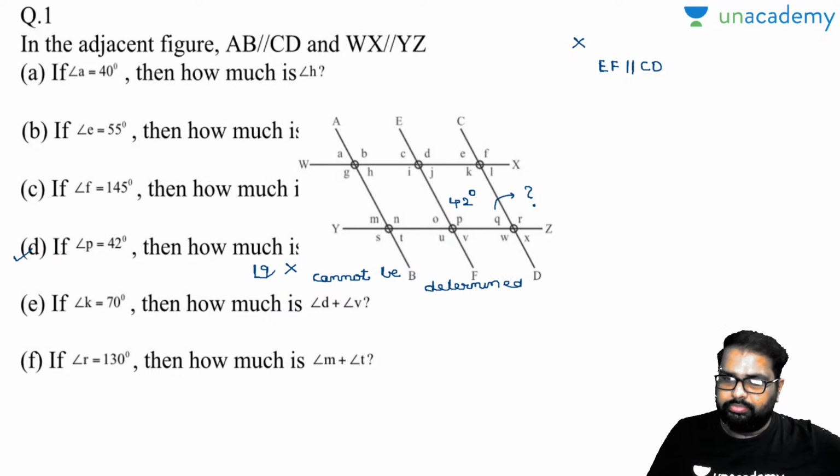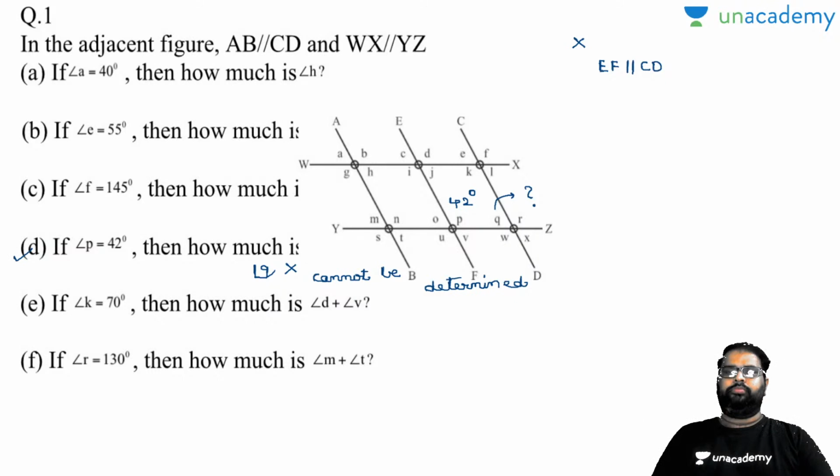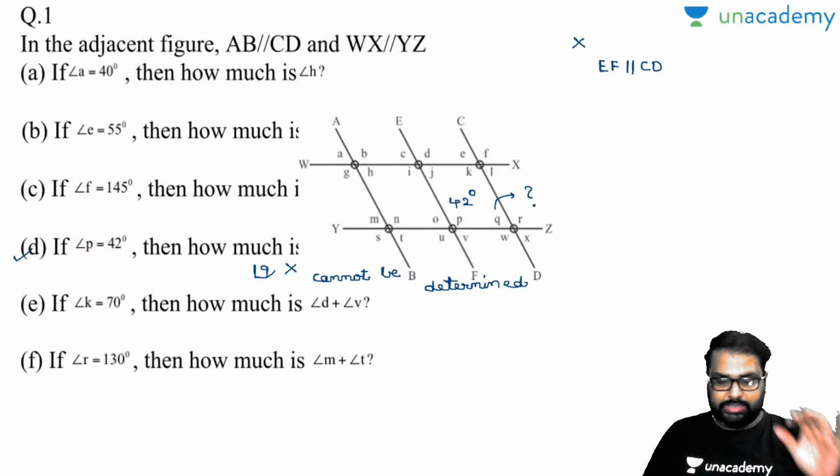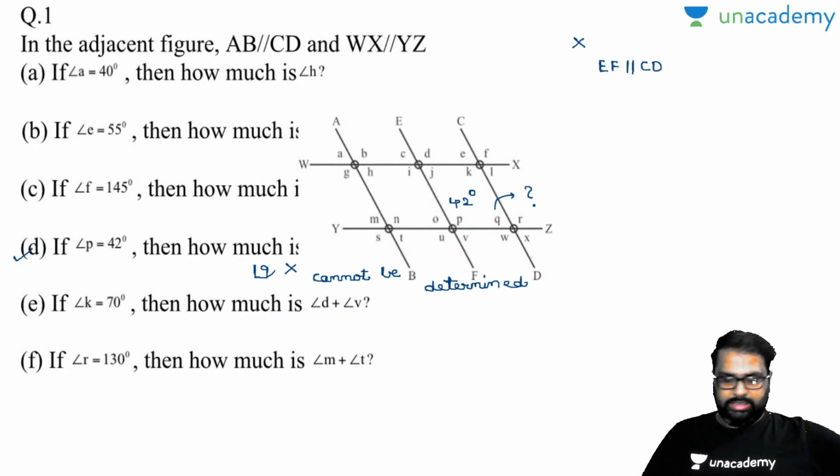Perfectly right. Done. Is it clear? All these properties work only when the lines are parallel and they are intersected by a transversal. You have to consider that point very carefully. Done. Let's come to question E.